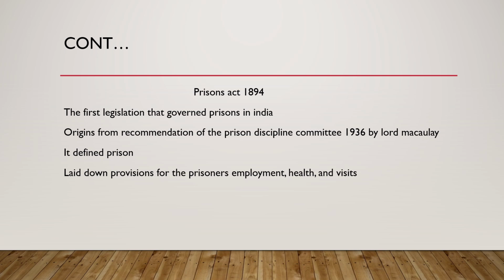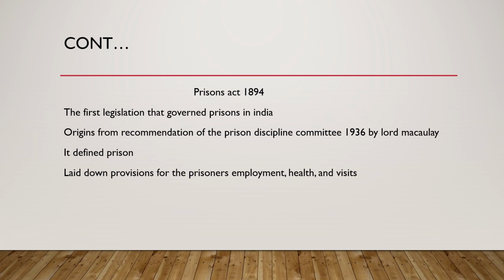So we should know that it was the Prison Discipline Committee of 1836, brought by Lord Macaulay, whose recommendation led to the Prison Act of 1894.